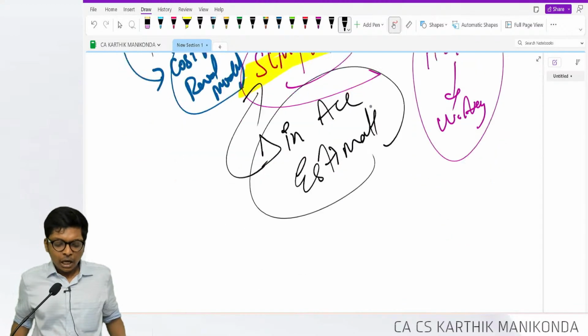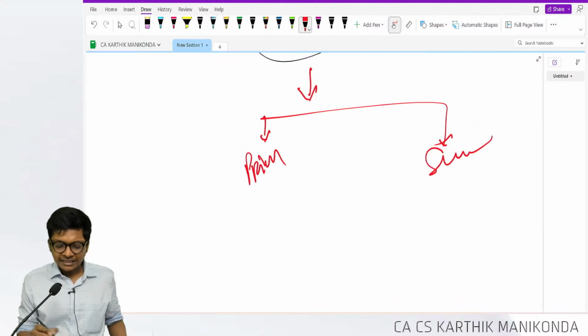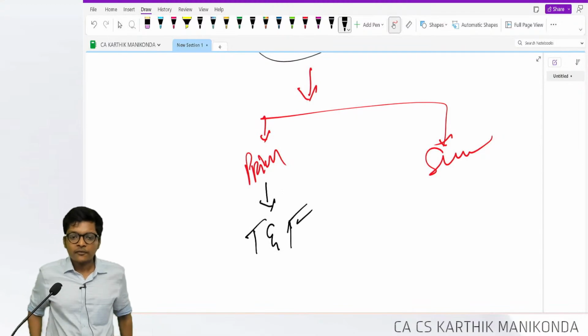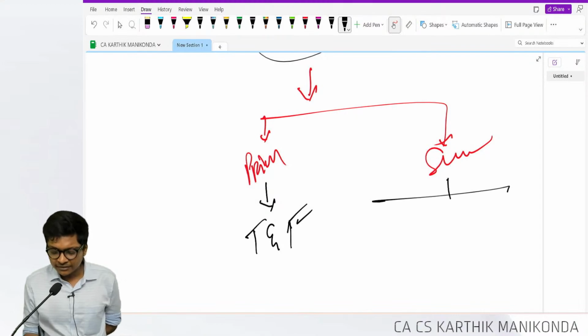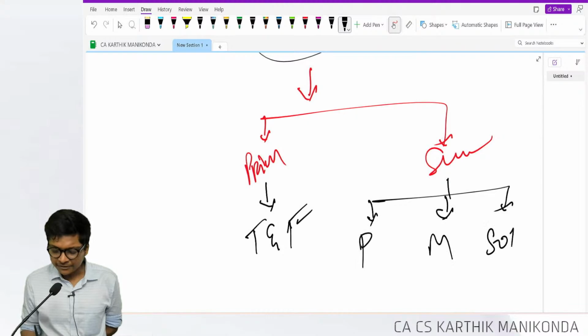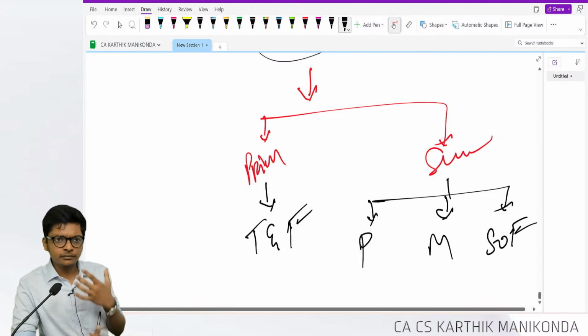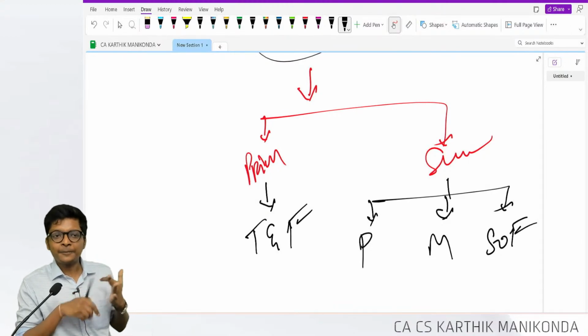Now we have learned what is accounting policy. Next they say how to select an accounting policy. They give two things, primary and secondary criteria. To select an accounting policy under primary, you have to do it in true and fair manner. In secondary, they give three things: prudence, materiality, substance over form. So to select an accounting policy, maybe a theory question, give importance to prudence, materiality, substance over form.